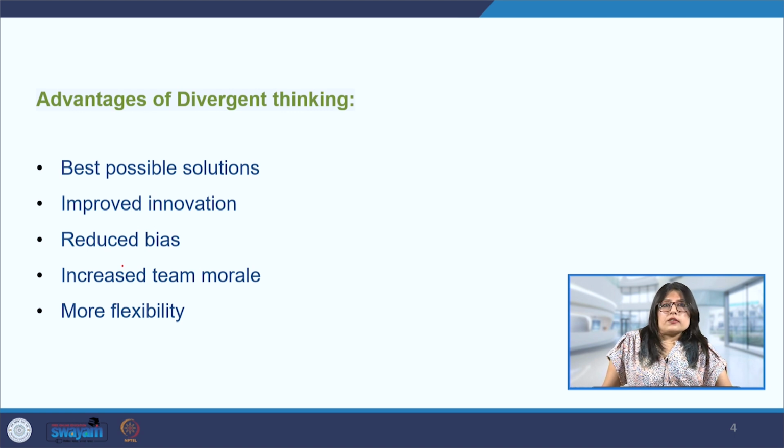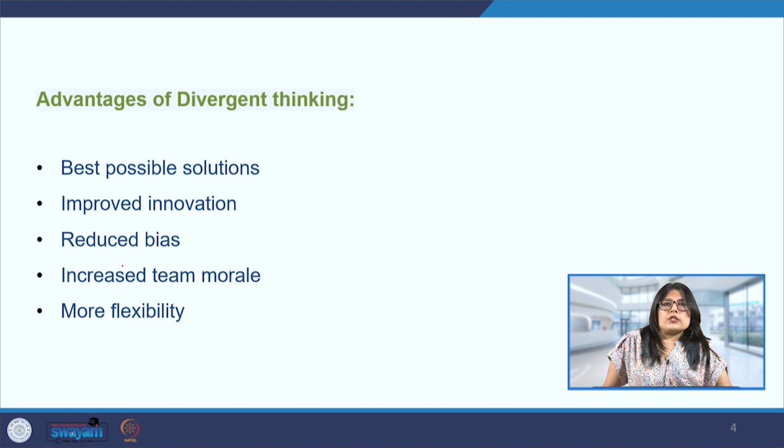The second is improved innovation. Because we are generating a high volume of ideas, and we are also breaking free from the existing frameworks as we try to broaden our horizon of exploration, we will come up with ideas that are more innovative and which have probably not been thought of before. At the same time, an interdisciplinary work environment also adds to this innovation, because the team comes with different backgrounds and different experiences, so when they put their heads together, we have more innovative ideas.